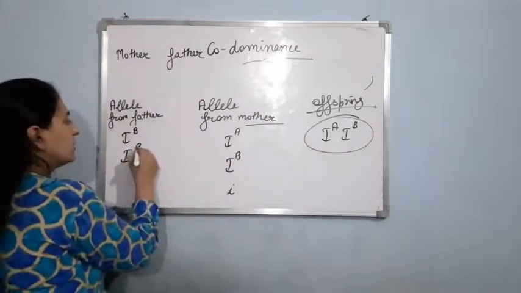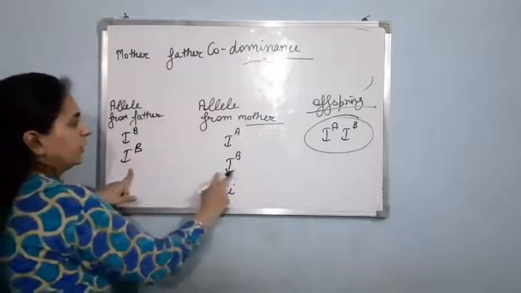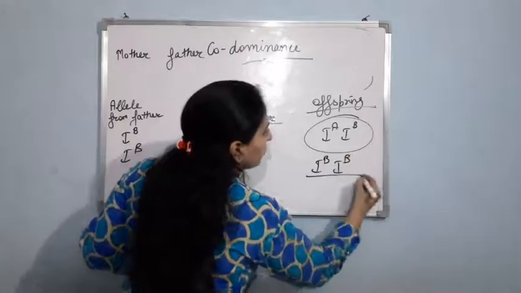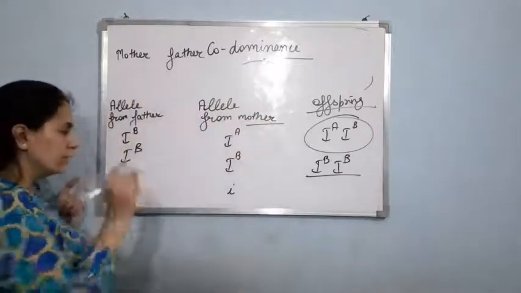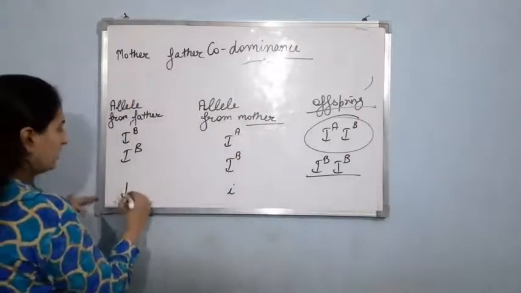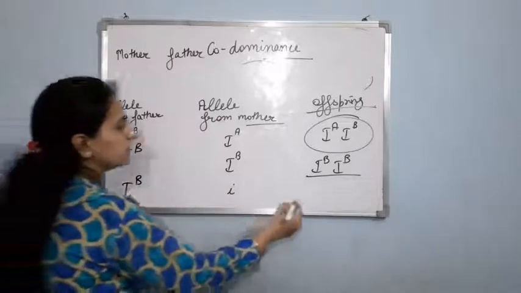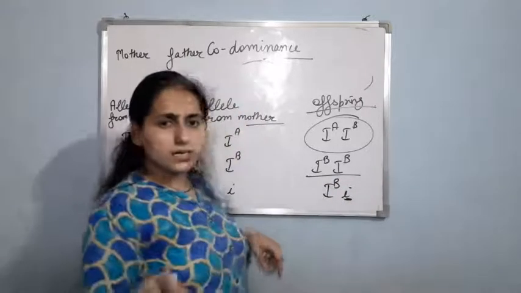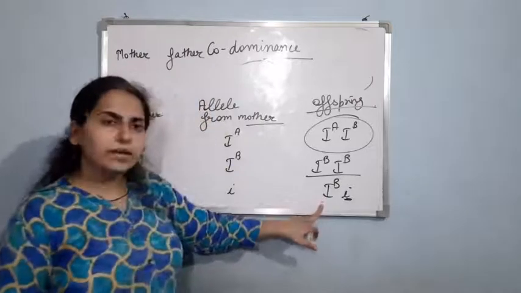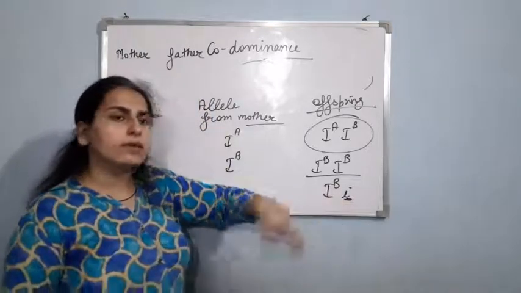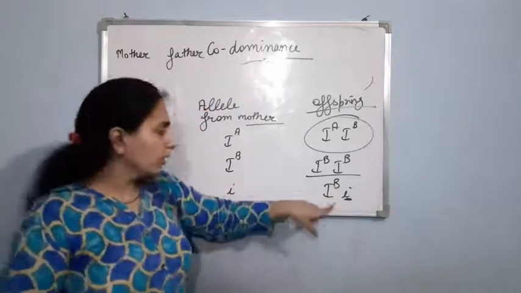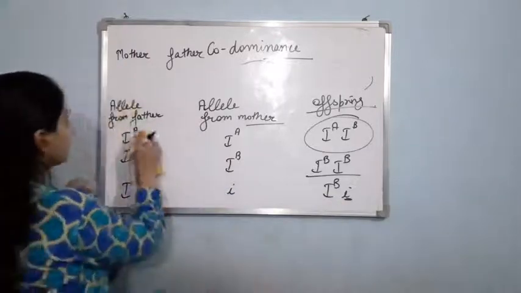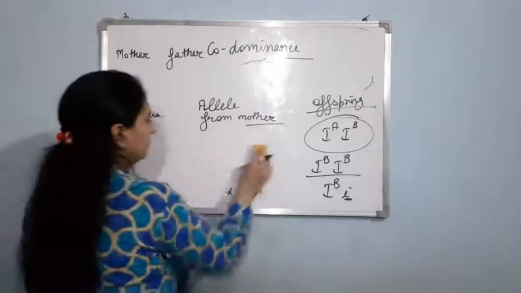Suppose again the father is providing B and the mother also B, it will be IB, IB. So the baby will have blood grouping B. And suppose here the mother gives small i, it will result in the formation of IB i. As small i is the recessive one, capital B will show its effect, and the resultant offspring will have which type of blood grouping? B blood group. Clear?